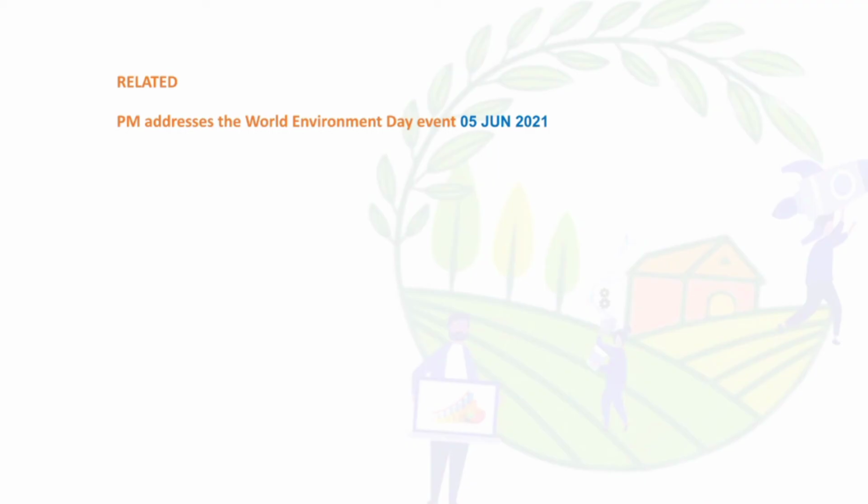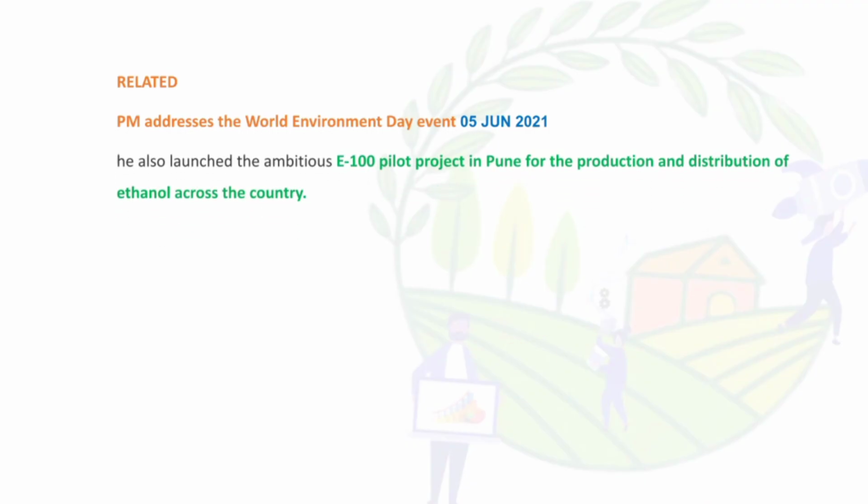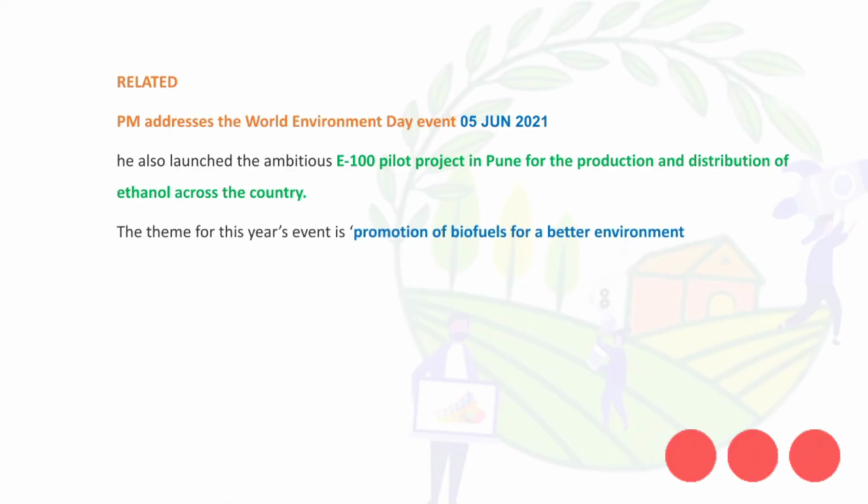In the World Environment Day event, on June 1st, 2021, PM Modi launched the E100 pilot project in Pune for the production and distribution of ethanol across the country, and the theme for Environment Day is promotion of biofuels for a better environment.